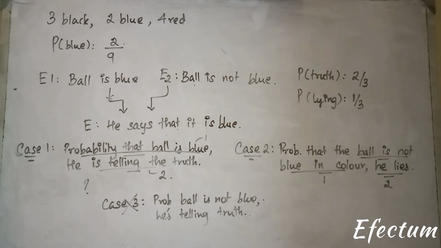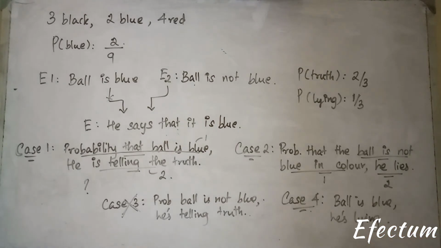This case is not possible under the condition that the question gives us. Because if the ball is not blue and he's telling the truth, he would not have said that the ball is blue, right? So this case is not even in the sample space. Likewise, we have another case which is not even possible. And that is, the ball is blue and he's lying.